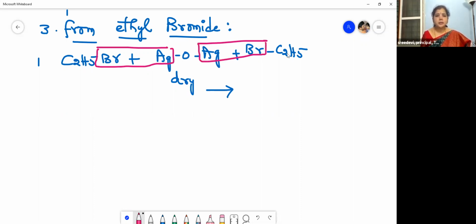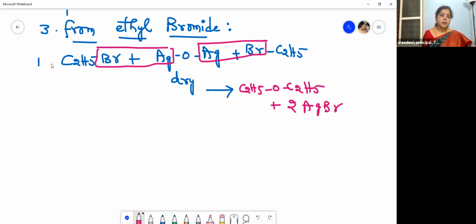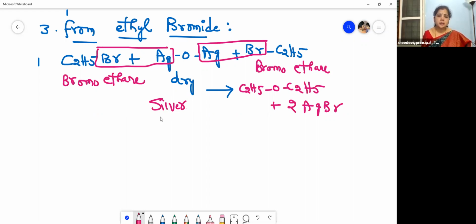Easy, isn't it, children? Now, what do you get? You will get nothing but our diethyl ether, C2H5OC2H5, plus 2 moles of AgBr. And what is this? This is ethyl bromide, bromoethane, reacting with dry silver oxide. Please remember.